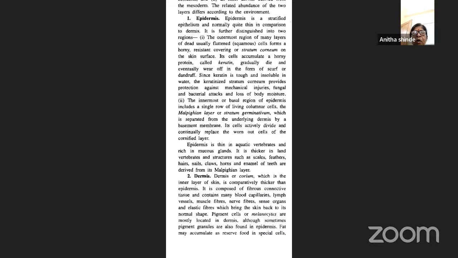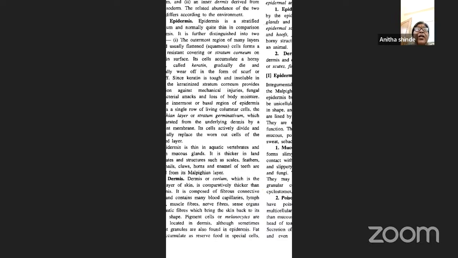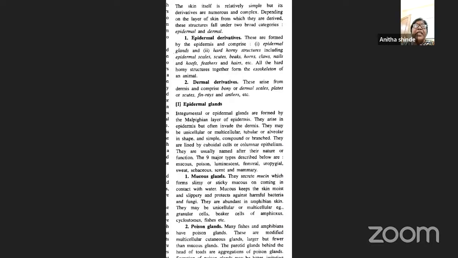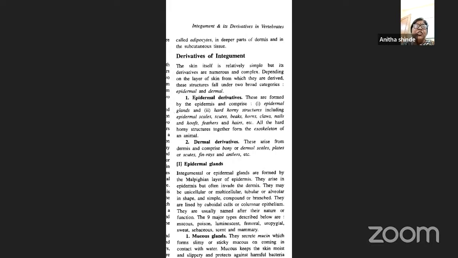So it possesses fibrous connective tissue containing many blood capillaries, lymph vessels, muscle fibers, nerve fibers, elastic fibers, sense organs, and all those things. So it gives a normal shape to the skin. The pigment cells or melanocytes are also present in the dermis, and sometimes pigment granules are also found in the epidermis. Fat may accumulate as reserve food in special cells called adipocytes in deeper parts of the dermis and in the subcutaneous tissue.